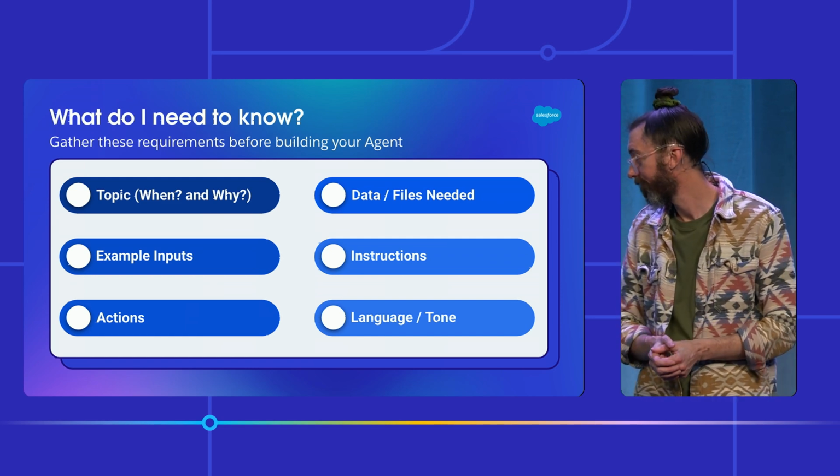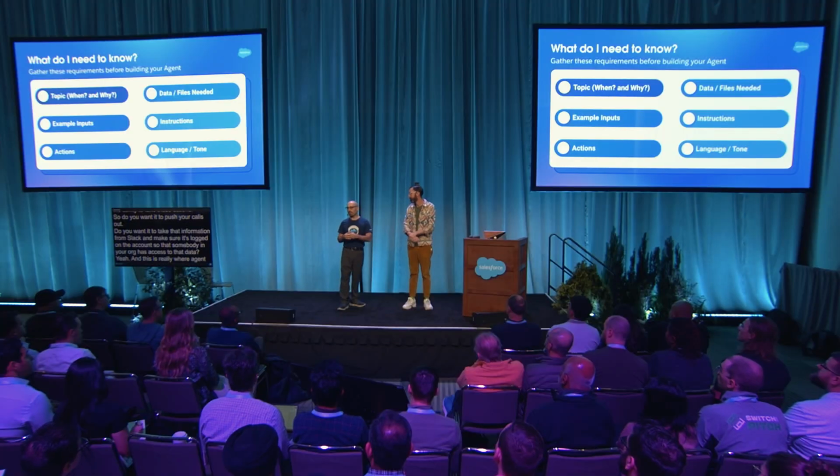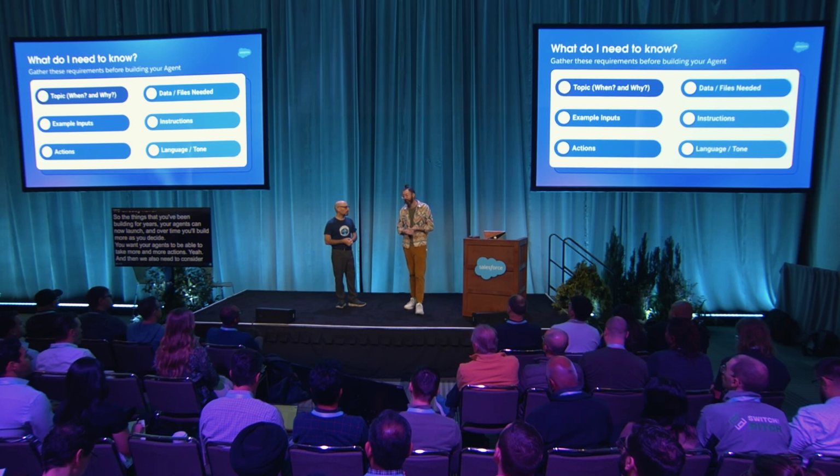Yeah, and this is really where Agentforce differentiates itself from a third party or external agent, because the actions that we're talking about are the flows and the Apex that we already have. So the things that you've been building for years, your agents can now launch. And over time, you'll build more as you decide you want your agents to be able to take more and more actions. Yeah. And then we also need to consider the data and files needed, because your agent's only going to have access to the things that you give it access to.